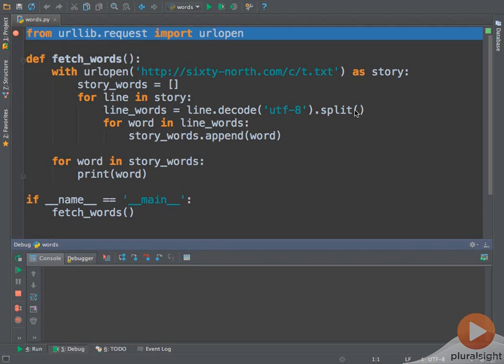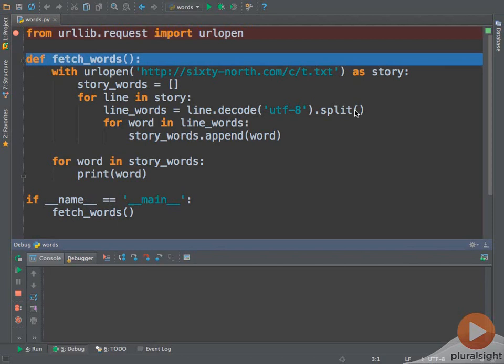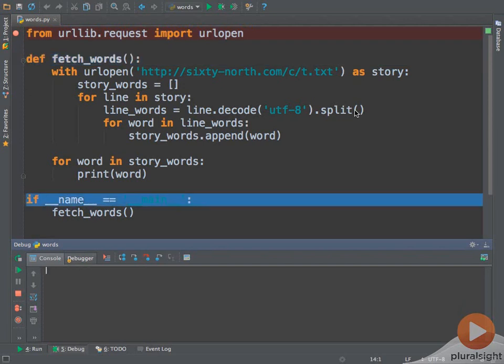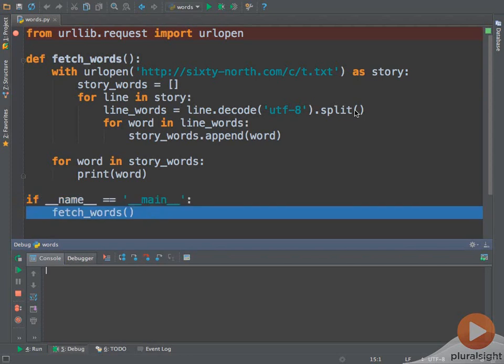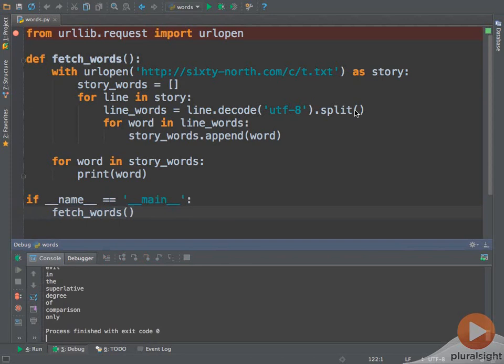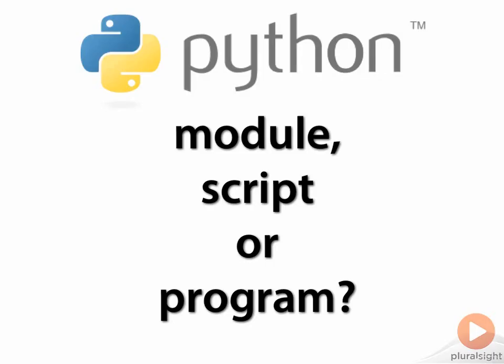What's important to realize here is that the def used for the fetchwords function isn't merely a declaration. It's actually a statement which, when used in sequence with the other top-level module scope code, causes the code within the function to be bound to the name of the function. When modules are imported or run, all of the top-level statements are run, and this is the means by which functions within the module namespace are defined.